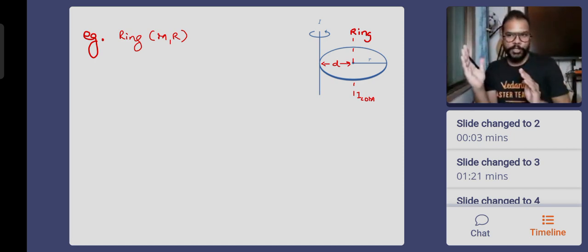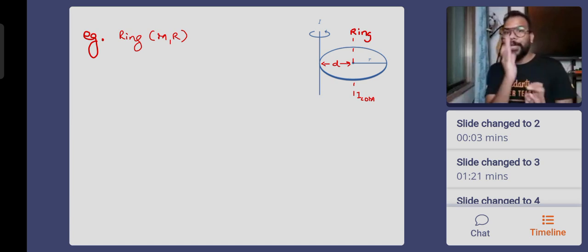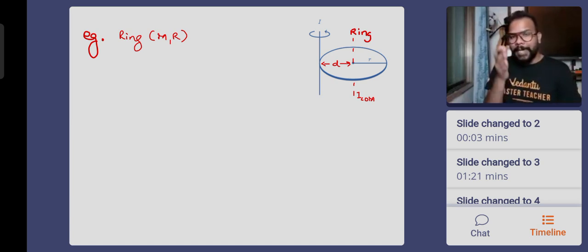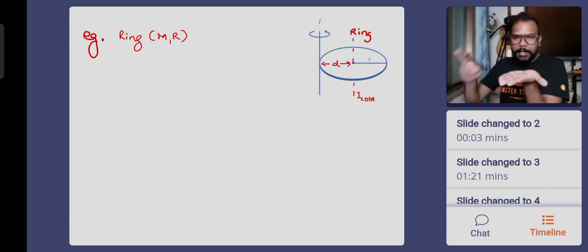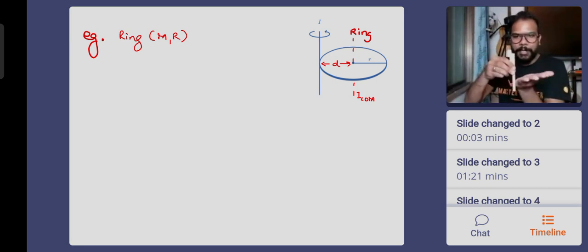Now the ring has an axis of rotation that is passing through the tangent. It is tangent, but the tangent is perpendicular to the plane. Okay, the ring plane is this, and the axis of rotation is here. This is where the axis of rotation is. This is the kind of rotation that is happening.